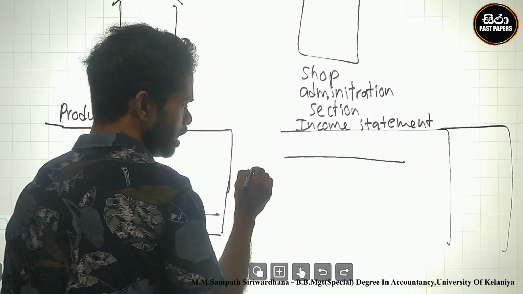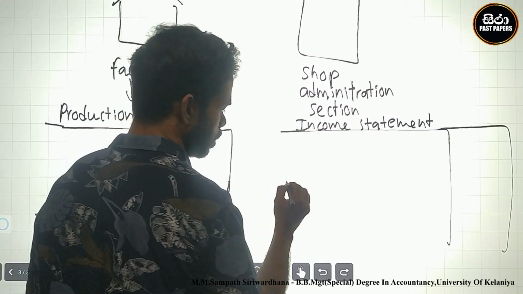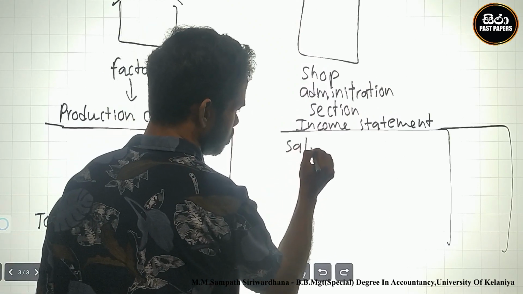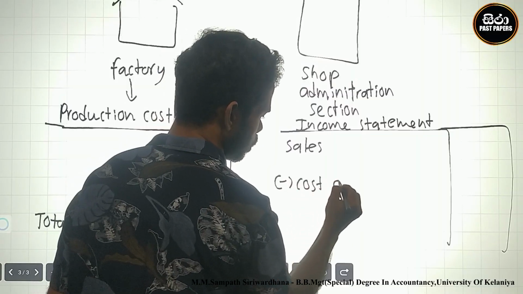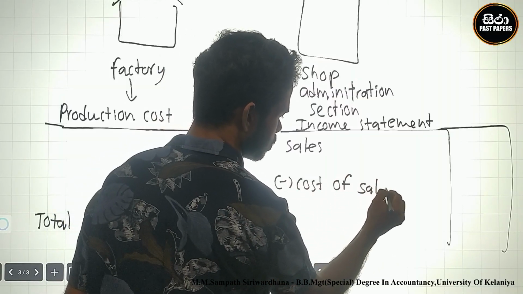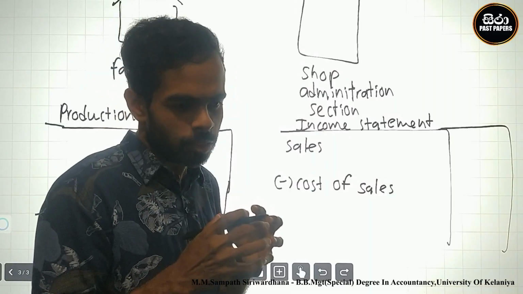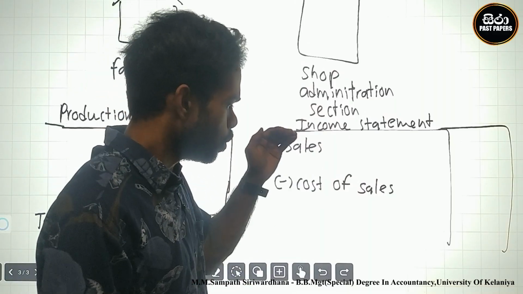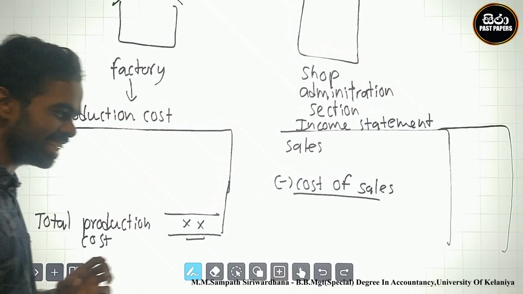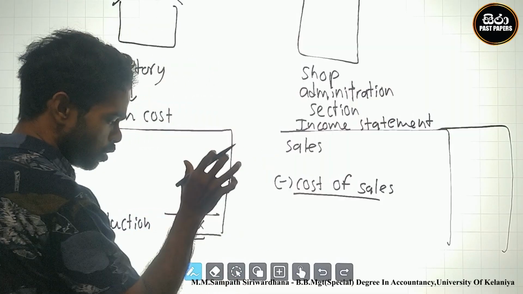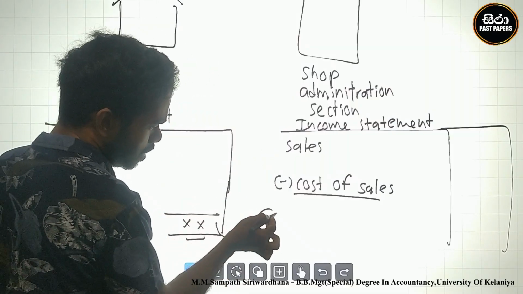At that time they calculate sales, minus cost of sales. They sell fish buns, and the cost of these fish buns is the production cost. Okay, cost of sale was calculated after transferring this.